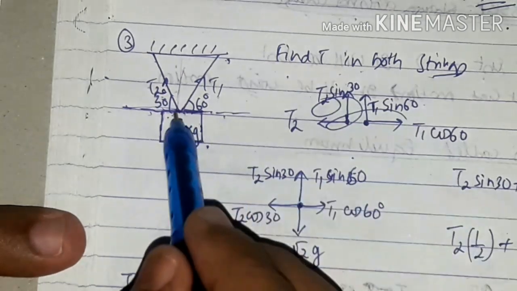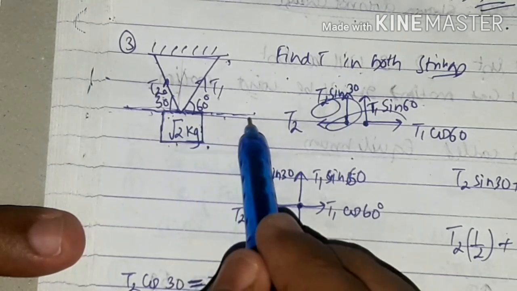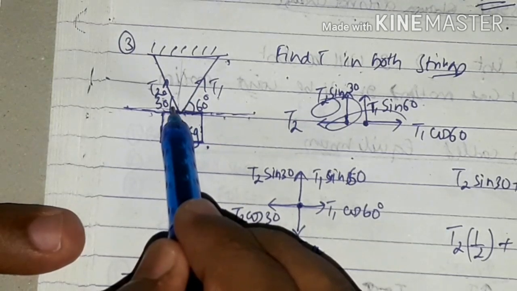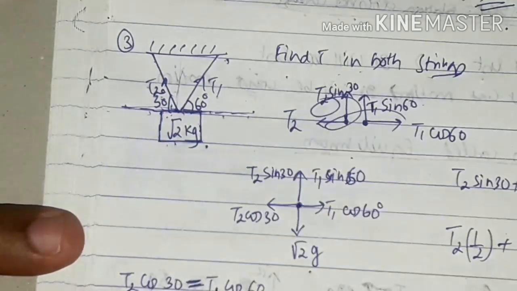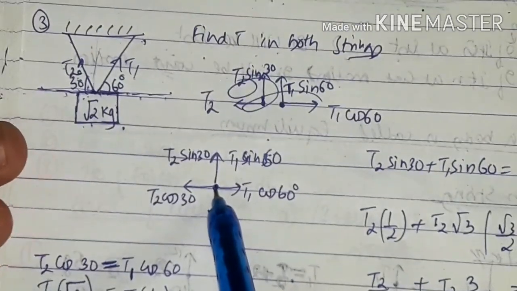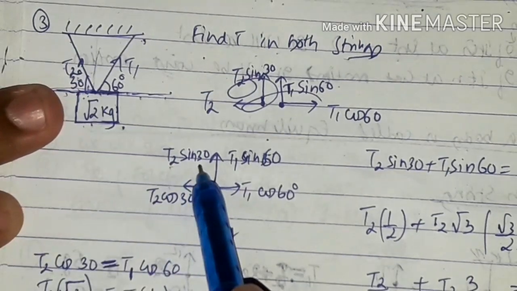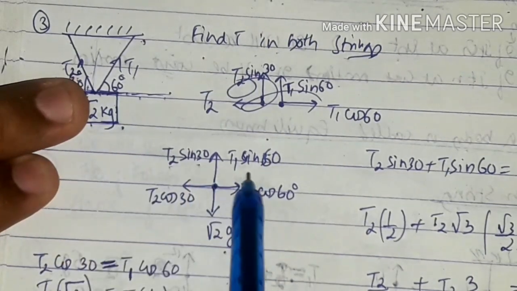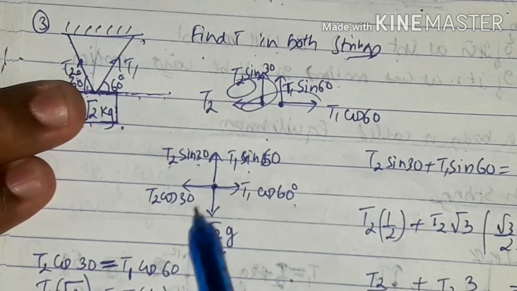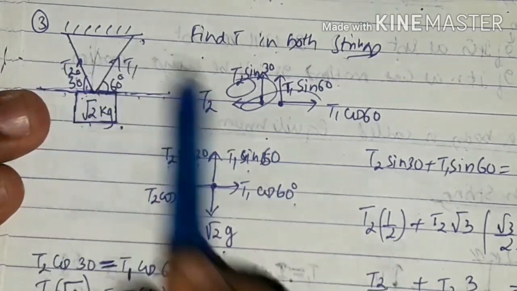Right. And this is 60 degree. They already said. That means if you resolve it here, how much will you get? T1 cos 60, sorry. And if you resolve it in the vertical component, how much will it be? T1 sin 60. Right? So that is what is here. I resolved it here, downside T2 cos 30, and top side T2 sin 30. If you resolve this one, T1 sin 60, and here it is T1 cos 60, and downward is root 2 g. So this is the free body diagram of this particular arrangement.